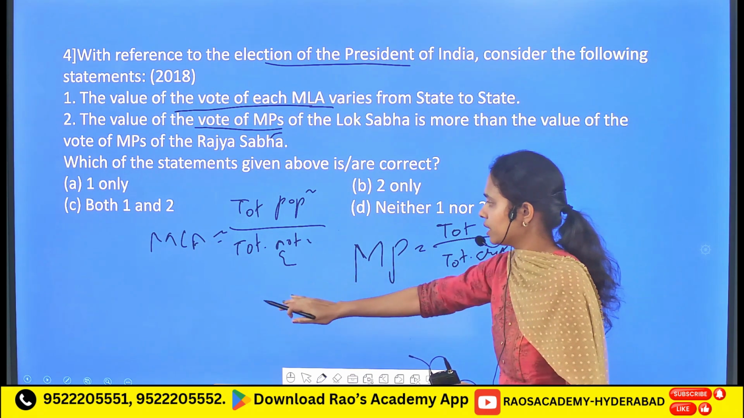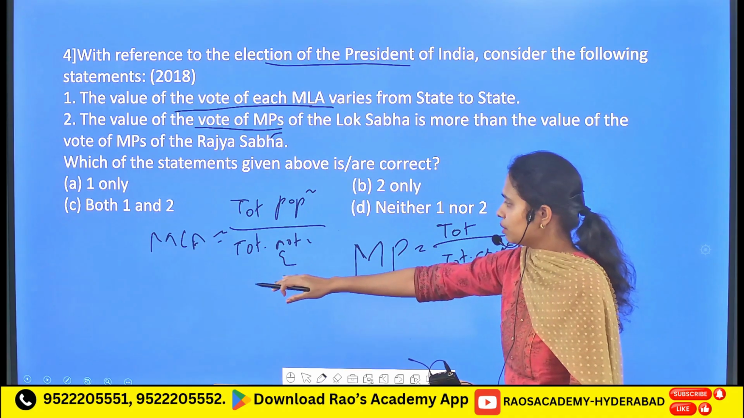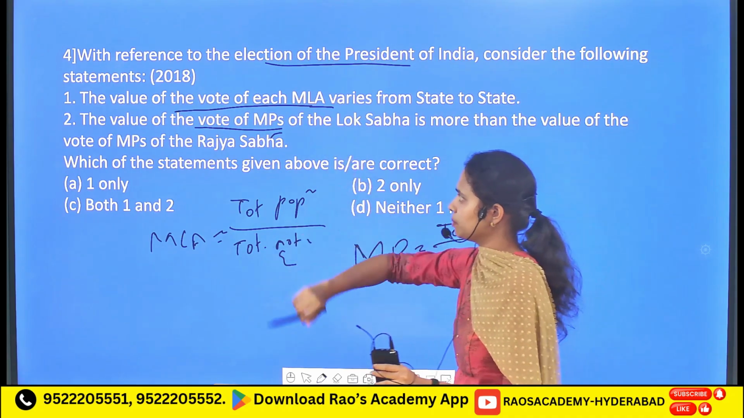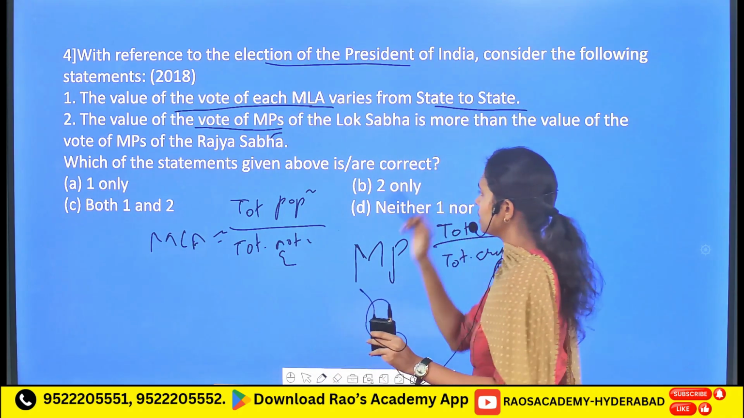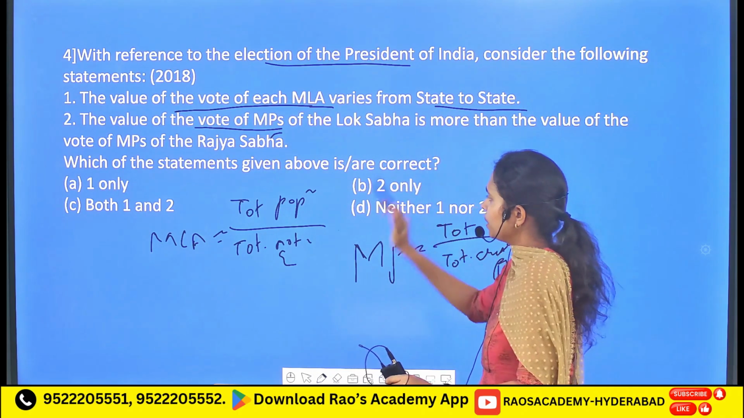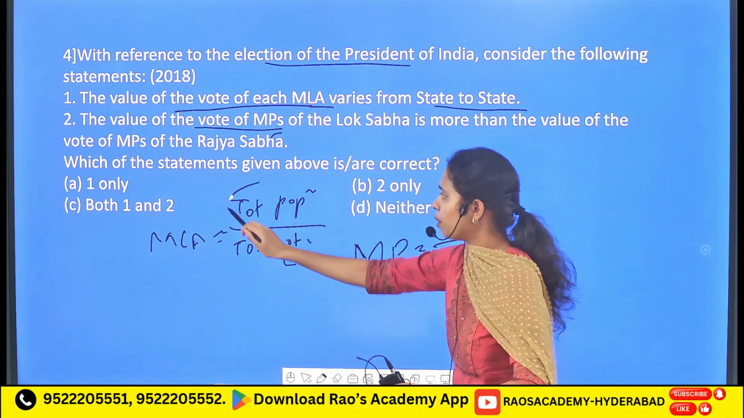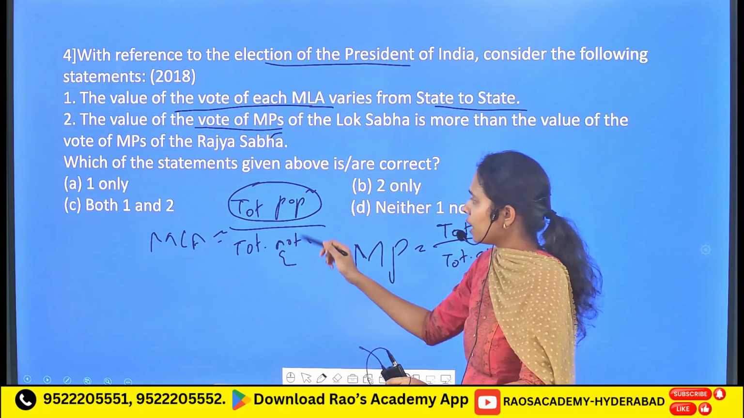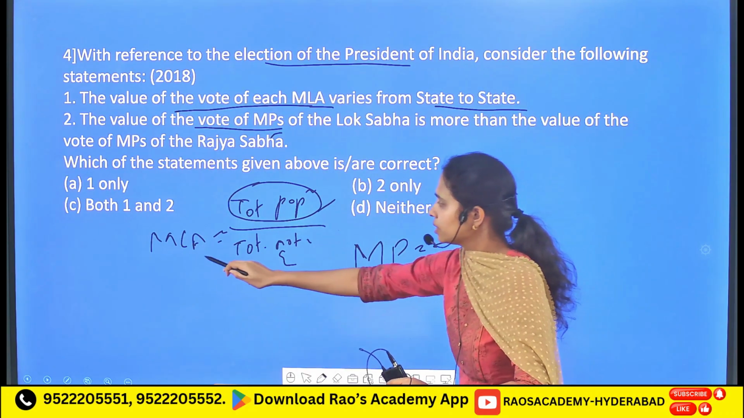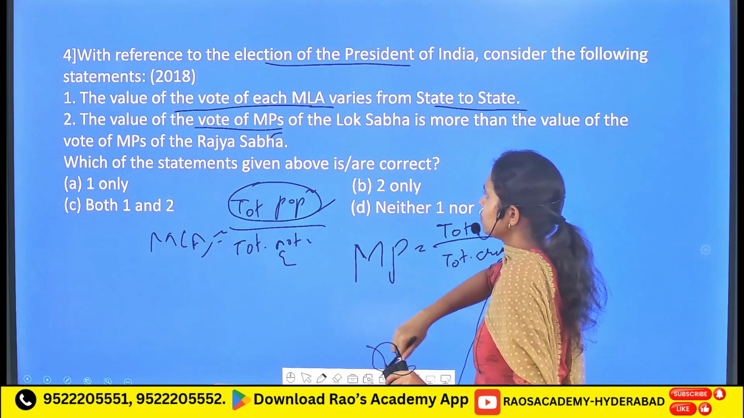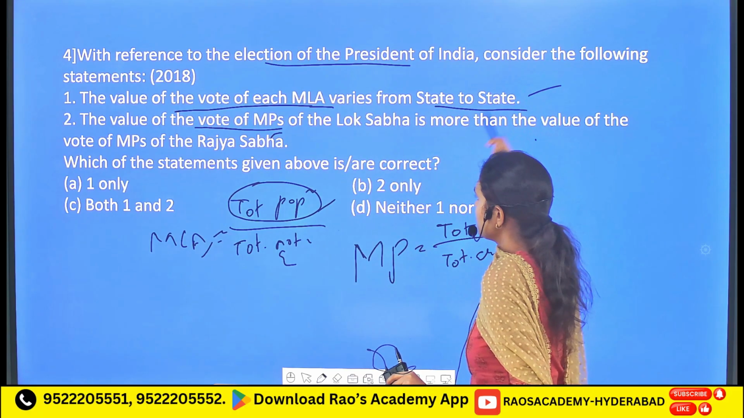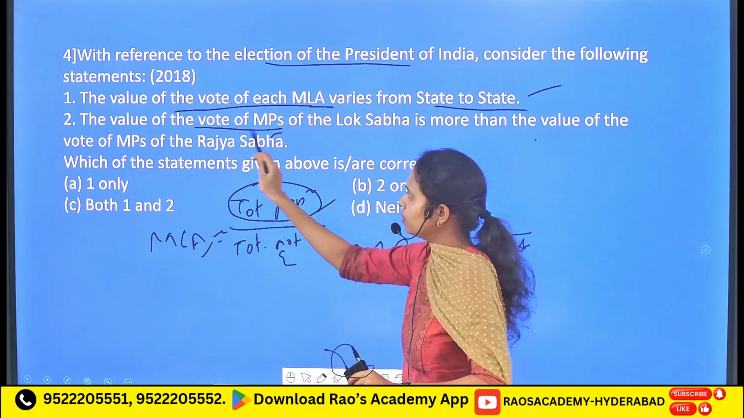So in this context, let's see these statements on the basis of these formulas. The value of the vote of each MLA varies from state to state. Yes, it's a correct one because the population of the state varies from state to state. So as the population of the state varies, the value of the vote of an MLA varies from one particular state to another. So the first one is a correct one.